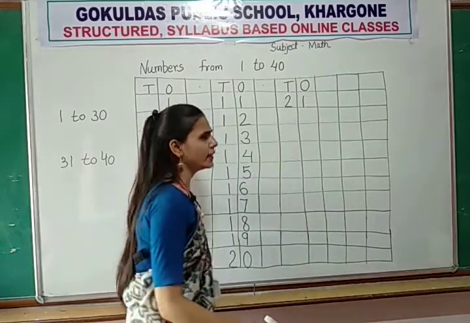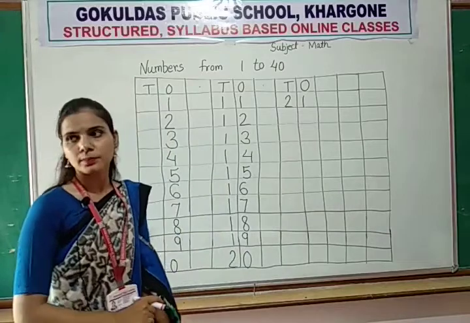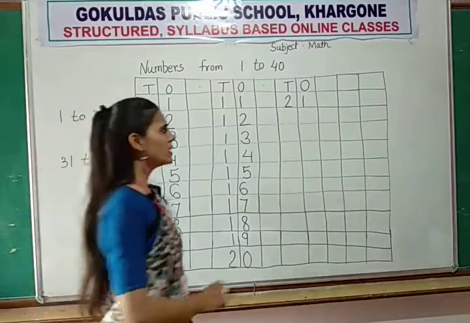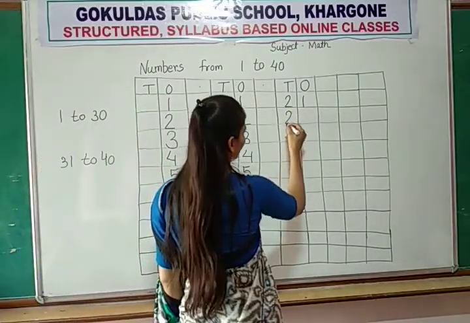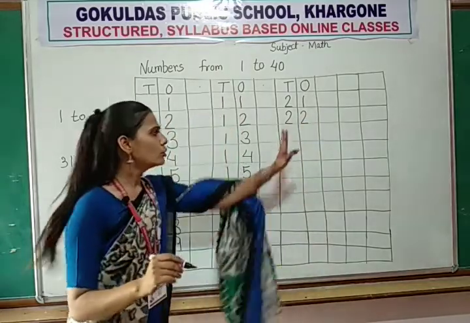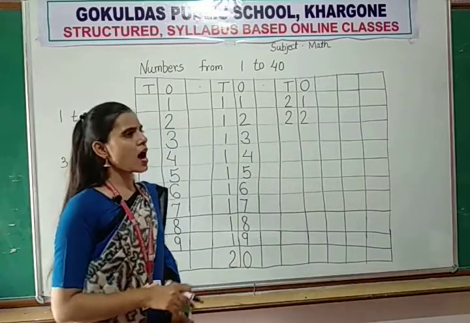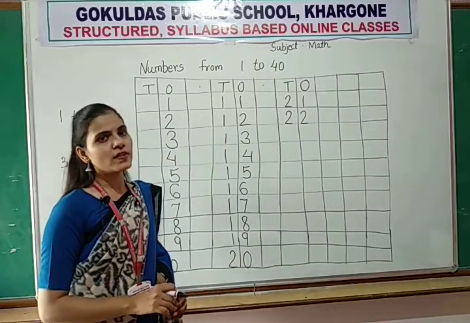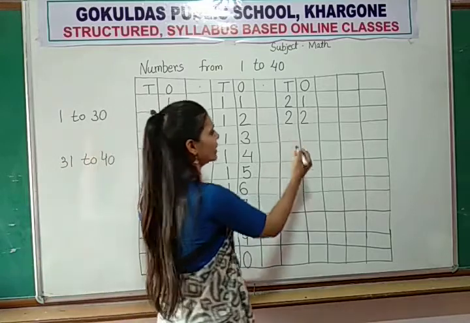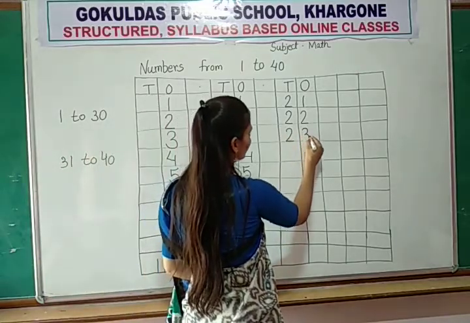How to write 21? 2, 1, 21. Now after 21, 22 will come. How to write 22? 2, 2, 22. Now after 22, 23 will come.